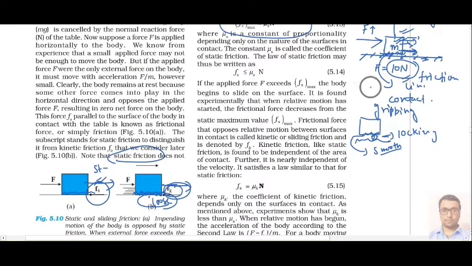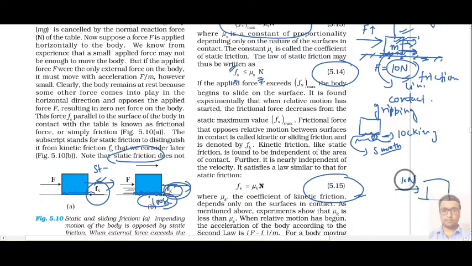As you can see, these are equation number 5.14 and equation number 5.15. One more thing: the static friction is less than or equal to mu s into N. If at 10 Newton force the block will start moving, the maximum value of friction force is 10. But if you are applying only 1 Newton force, then the friction will also be equal to 1 Newton only. If you are applying 2 Newton, then it will become 2 Newton, like that.